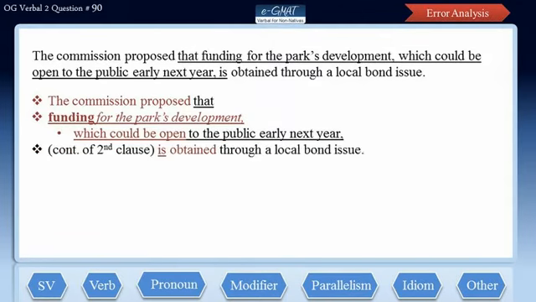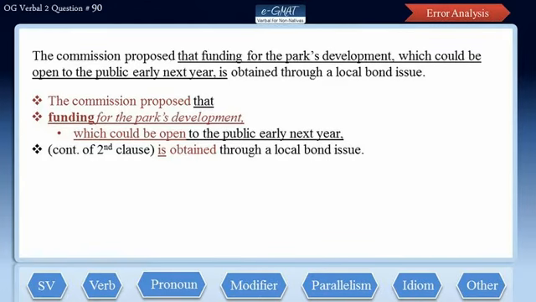What follows next is the continuation of the second clause. In the first part of this clause, we just had the subject. What follows here is the verb and the remaining portion of the clause that reads, is obtained through a local bond issue. Here is obtained is the verb for the subject, funding for the park's development.